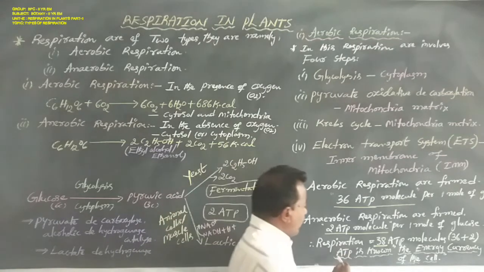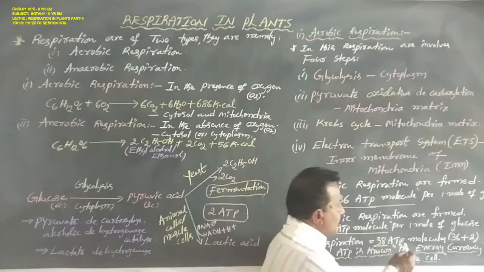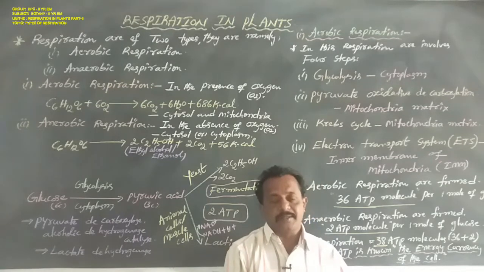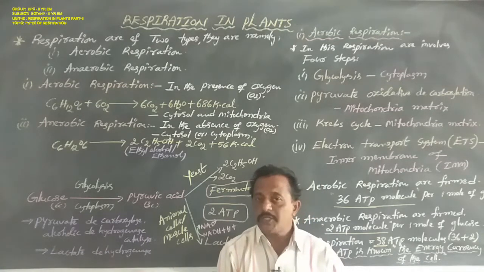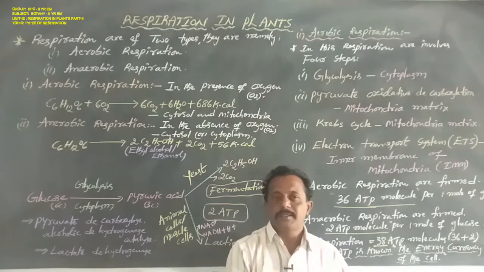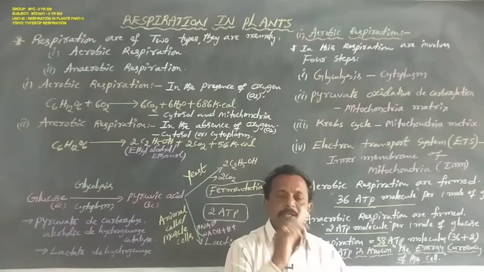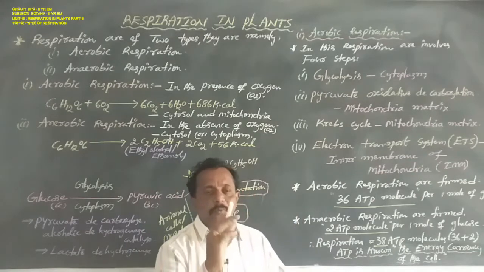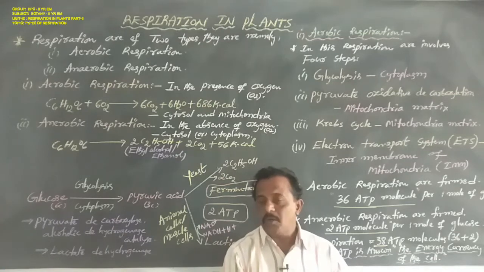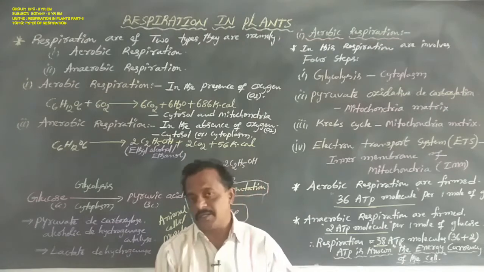ATP acts as the energy currency of the cell. ATP, adenosine triphosphate, is also known as the energy currency of the cell. One ATP molecule equals 7.8 kilocalories. Okay, now this is a respiration reaction.